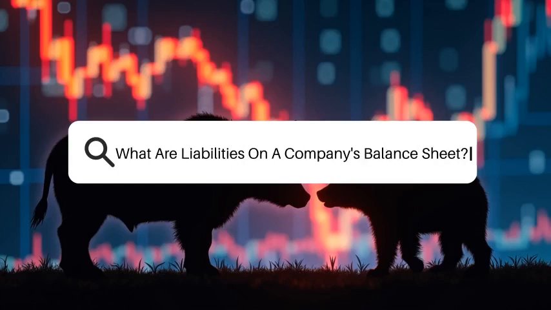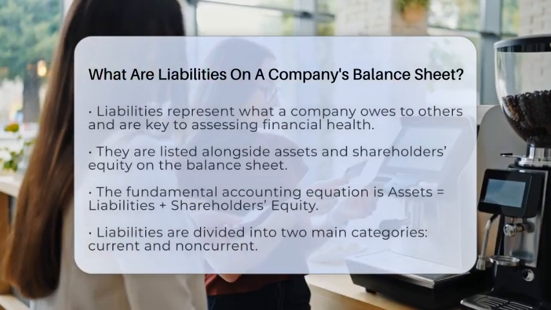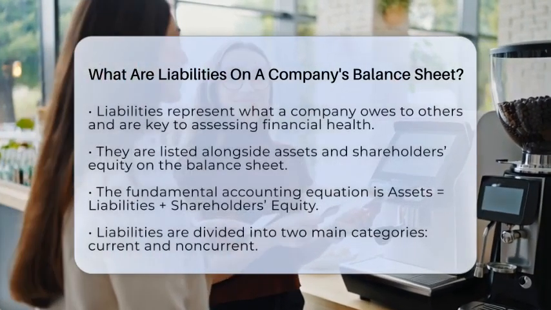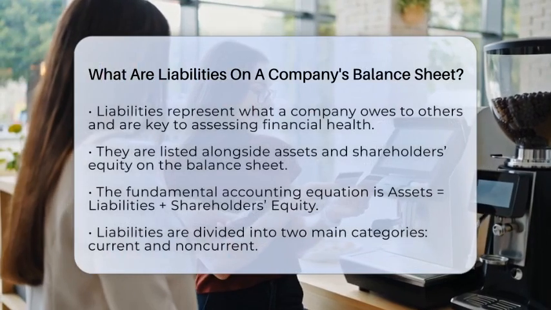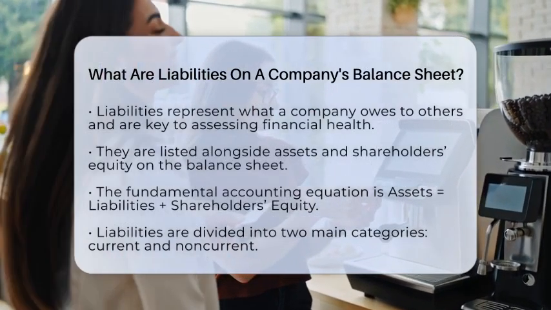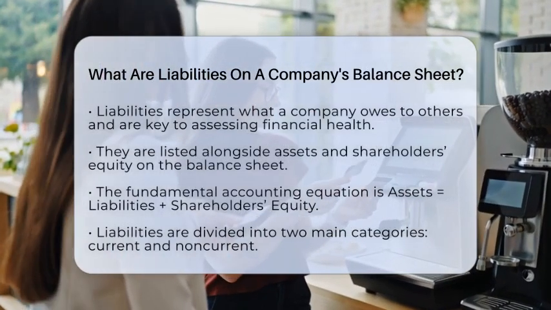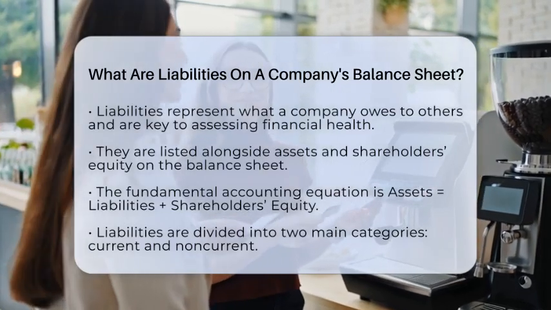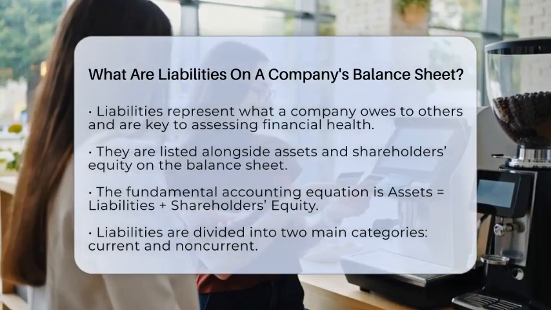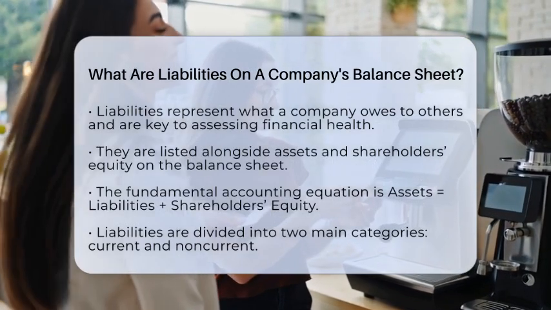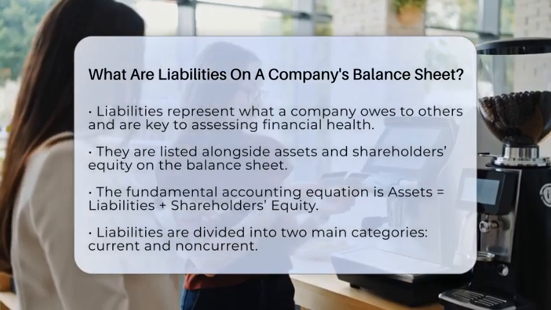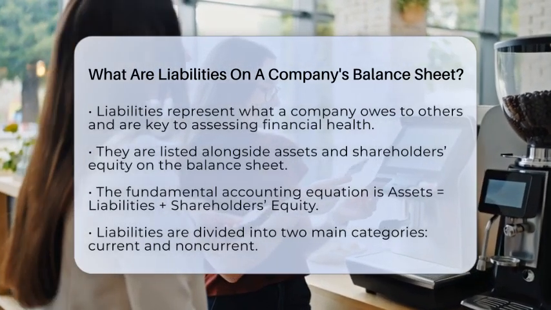What are liabilities on a company's balance sheet? Imagine trying to understand how financially healthy a company really is. One key piece of that puzzle is knowing what the company owes to others. That's where liabilities come into play. They are the debts and obligations a company must pay in the future. These can include money owed to suppliers, lenders, or even employees and government agencies.